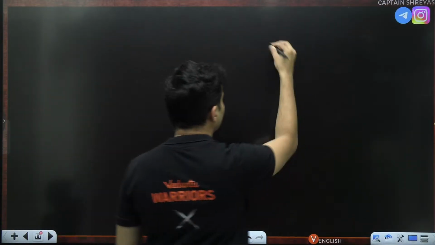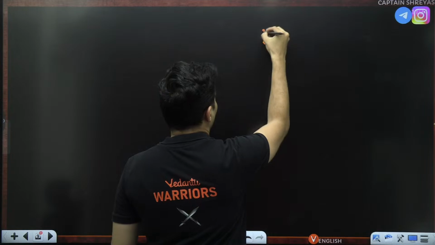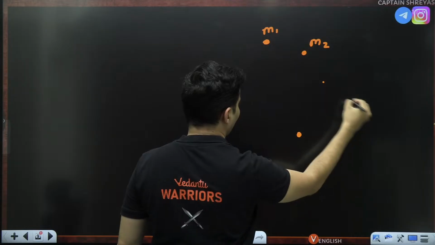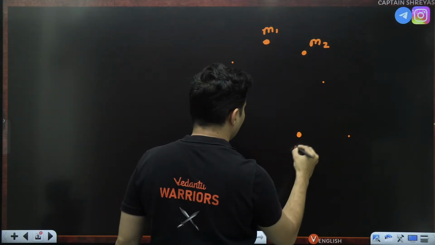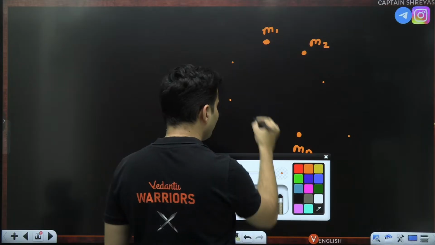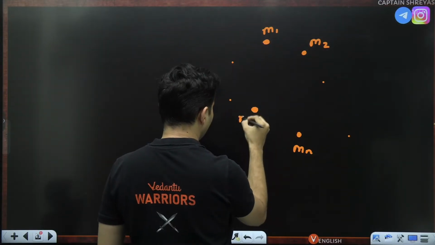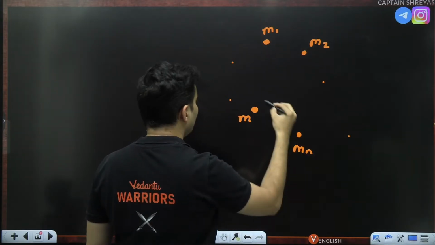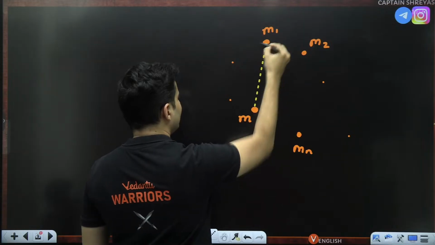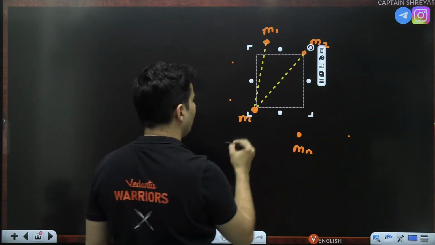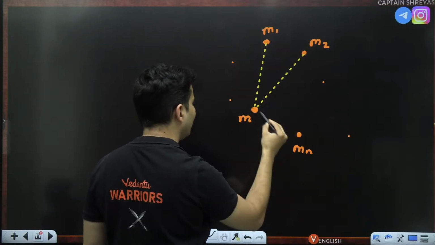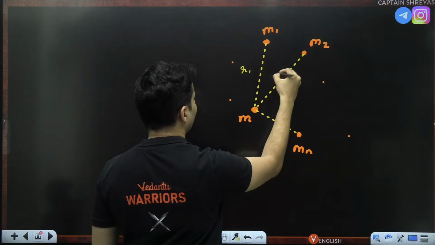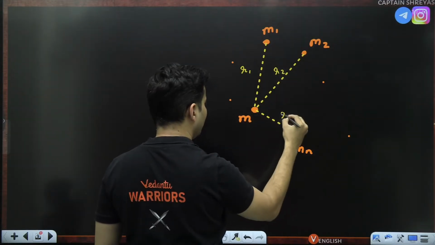Imagine there is a mass m1 here, there is a mass m2 here, there is m3, m4, m5, m6, like that, mn is there here, and there is one more mass over here. Let's just call it m. Then you can see this mass is at some distance from m1, some distance from m2, some distance from m3, m4, m5, like that, mn. Let's say I call these distances r1, r2, r3, r4, like that, rn.